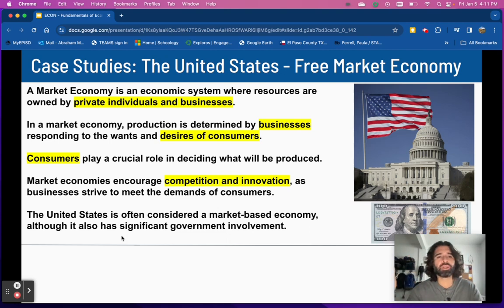In a market economy, we consumers play the major decision on what is being made, right? If we want something, they're going to make it. If we don't want it, they'll stop making it. Market economies are competitive, right? So we're going to go for the cheaper item that costs less. Companies are going to compete to make it cheaper. They're going to get better at making items so we can buy them. And again, competition, right? Who can make it better for cheaper? The United States is a perfect example, right, of a market economy.